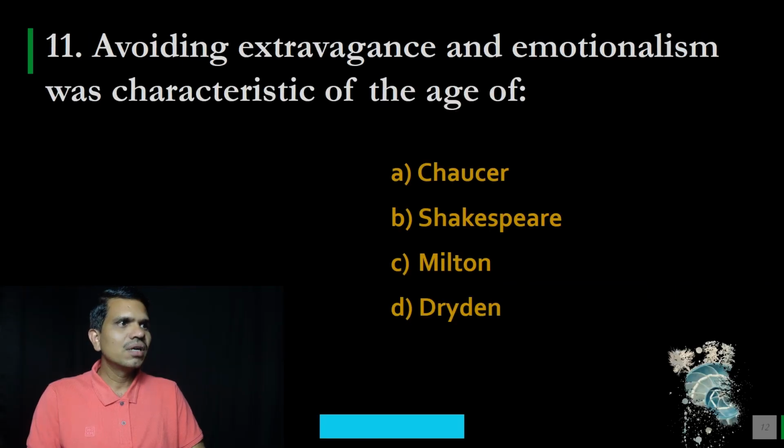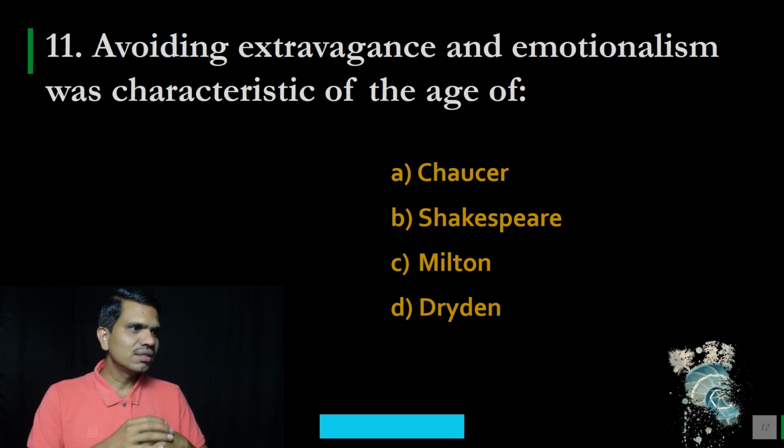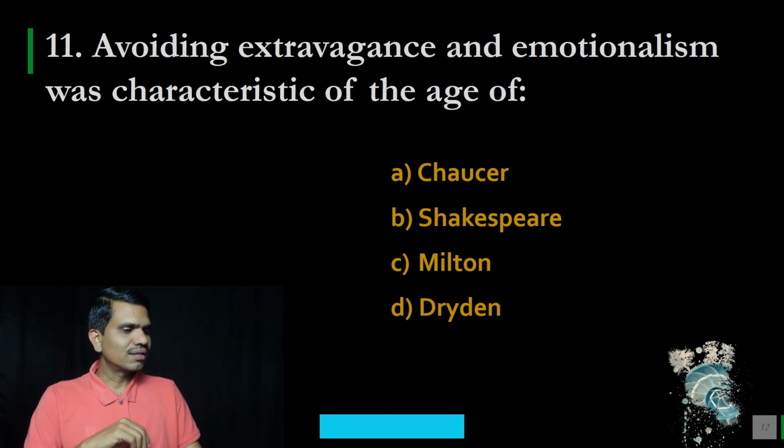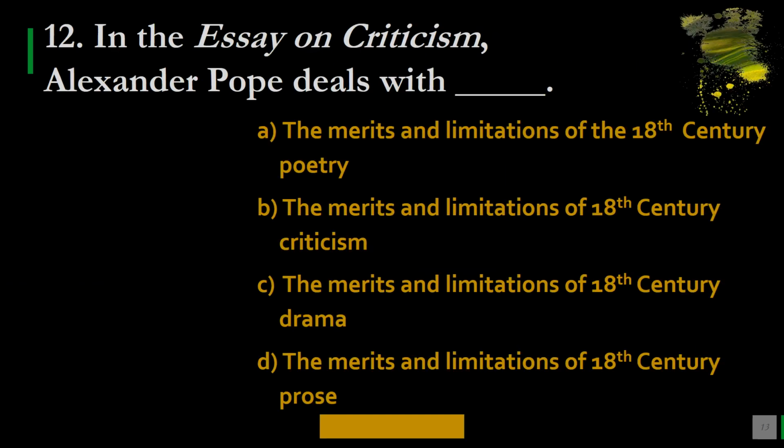Question number 11, avoiding extravagance and emotionalism was characteristic of the age of. Option A, Chaucer; B, Shakespeare; C, Milton; and D, Dryden. And the correct option is D, Dryden. Question number 12.